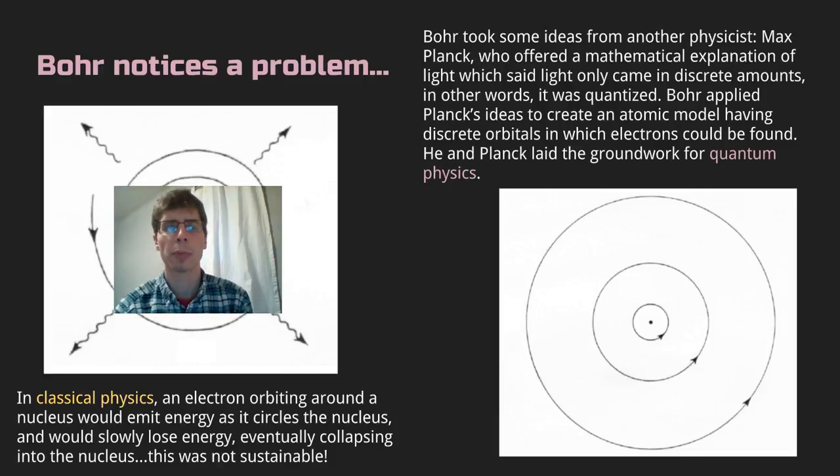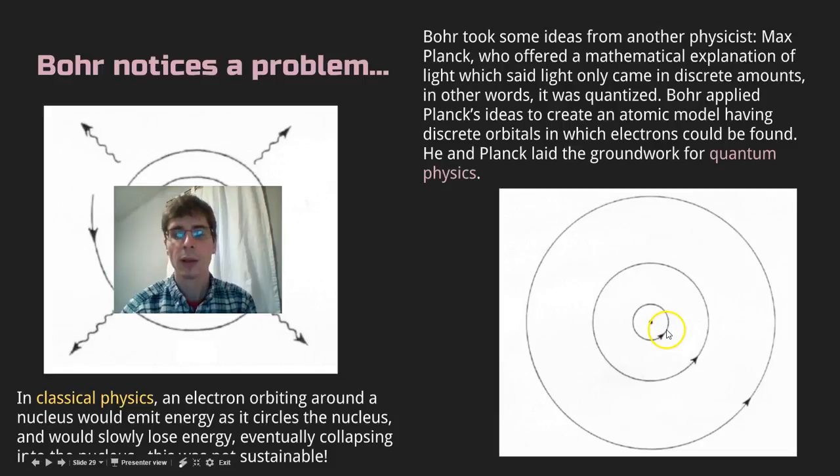Bohr applied some of Planck's ideas to create an atomic model which had discrete orbitals in which electrons could be found. So between Bohr and Planck, they laid the groundwork for quantum physics as we know it today. And what Bohr said is that an electron can be in any given orbit here, but only at that orbit. So we have 3 different orbits. An electron could be here, and it could bounce up to this one, but it can't be in between. Or it could be here, it could bounce up to the second orbit, but it couldn't be somewhere in between. It had to be at these discrete points.